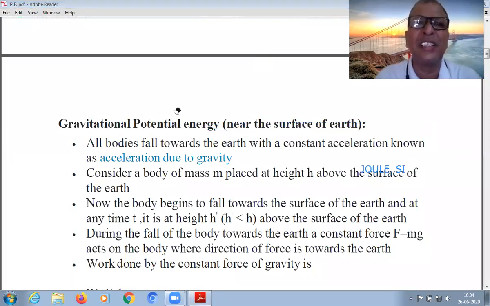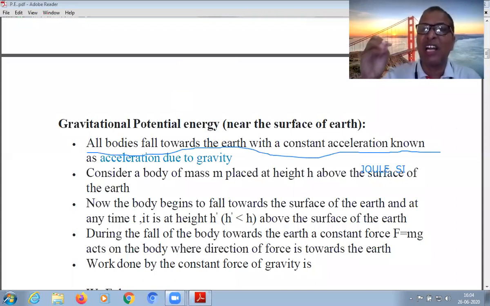To see this topic, we want to look at some points very carefully. The first underlined point: all bodies fall towards the earth from a certain height.